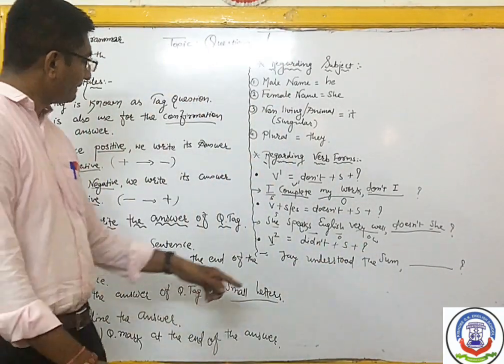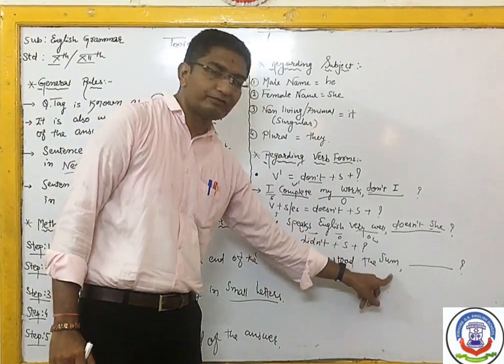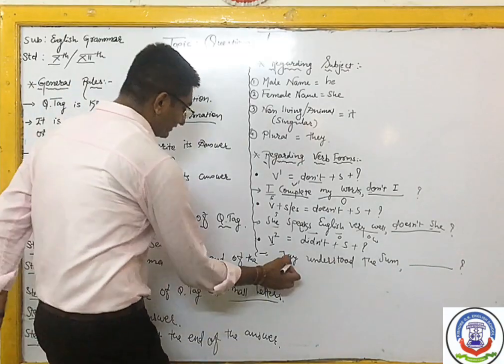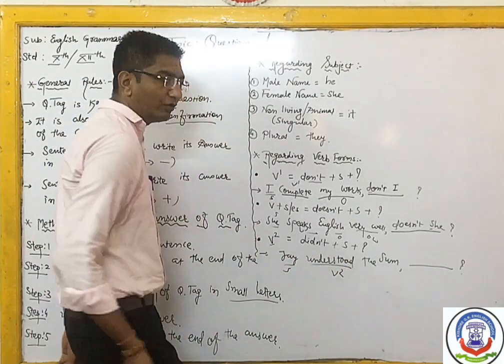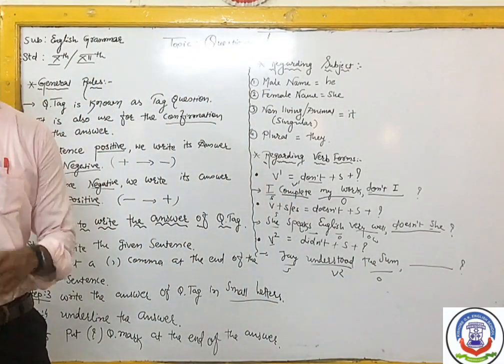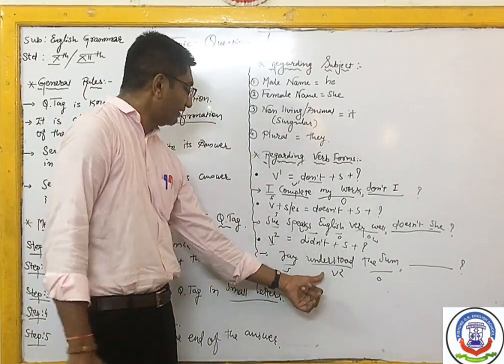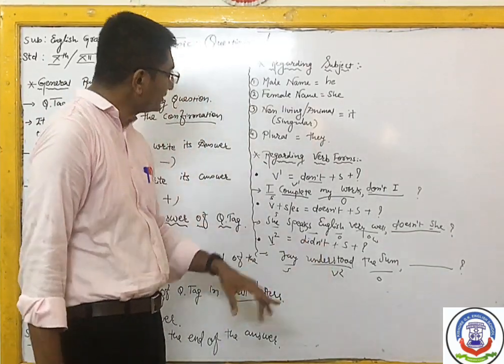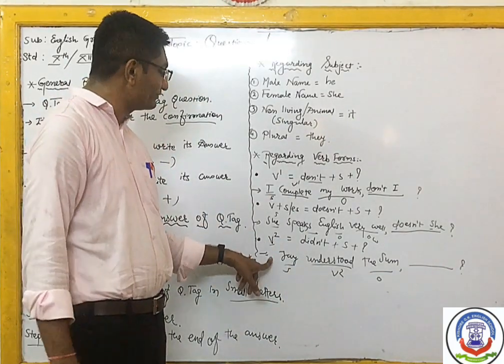So see here, Jai understood the sum. So which is the subject? Jai is the subject. Understood, second form of verb, and the sum is our object. So tell me children, which answer will we write here? Understood is our second form, so we write didn't. And which is the subject?